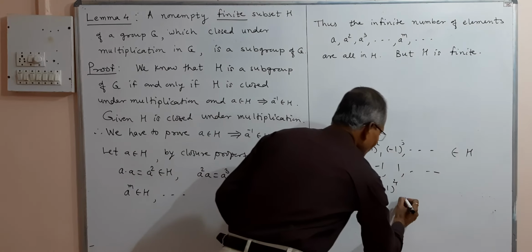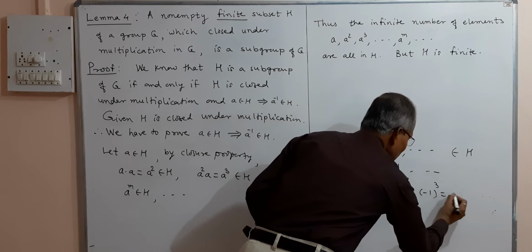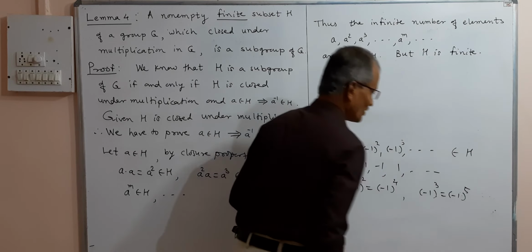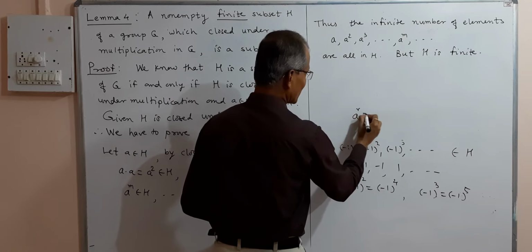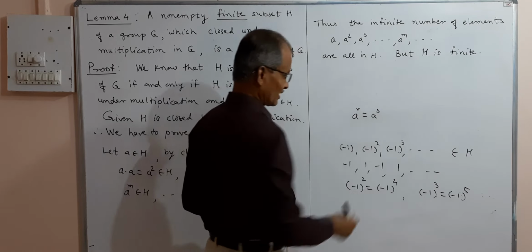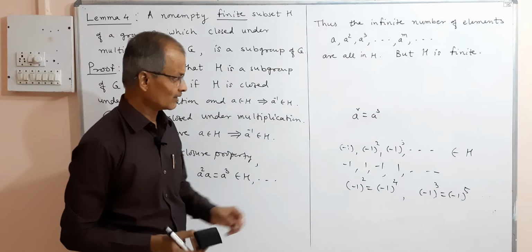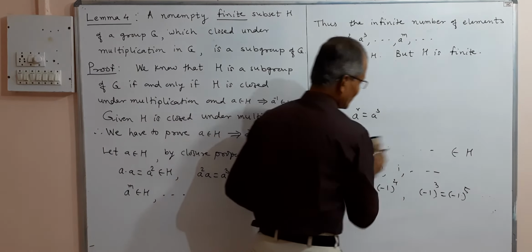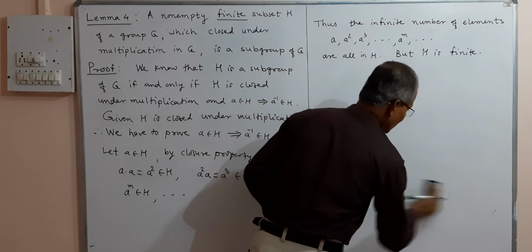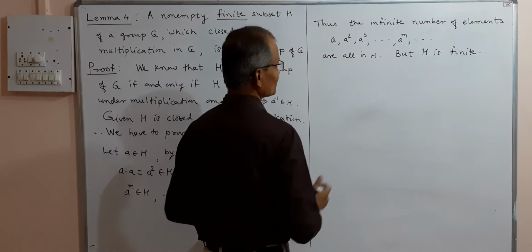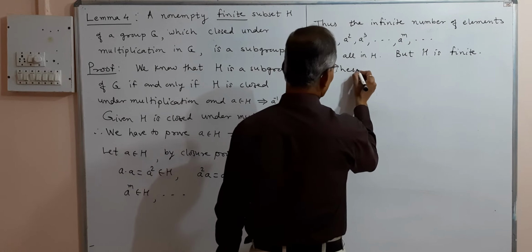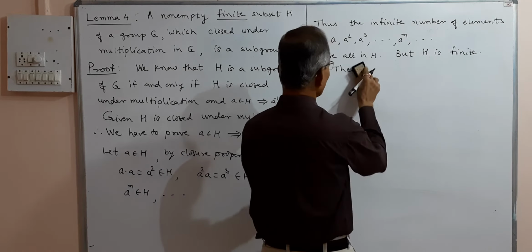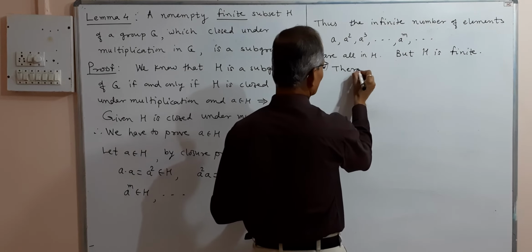Minus 1 cubed is the same as minus 1 raised to 5, and thus in general we can write the repetition as a raised to r is equal to a raised to s, where r and s are different integers. So there must be repetitions in these elements.